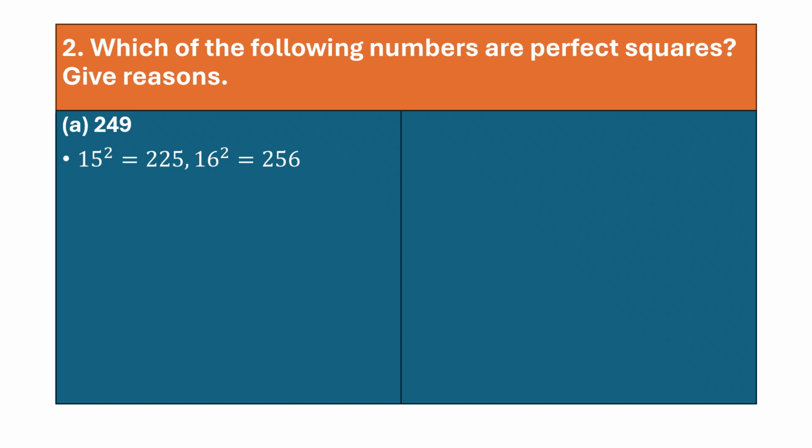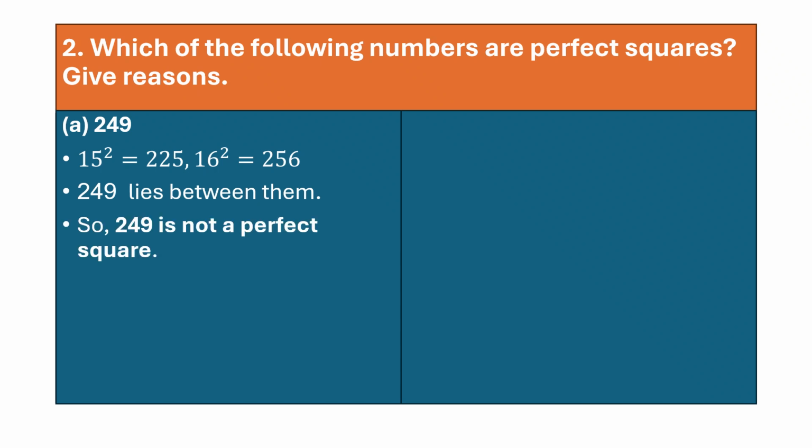So that will help you. You might find it difficult at first, but I'm very sure when you will be continuously solving this, that will make a difference. Now here, 249 lies between them, yes. So 249 is not a perfect square.